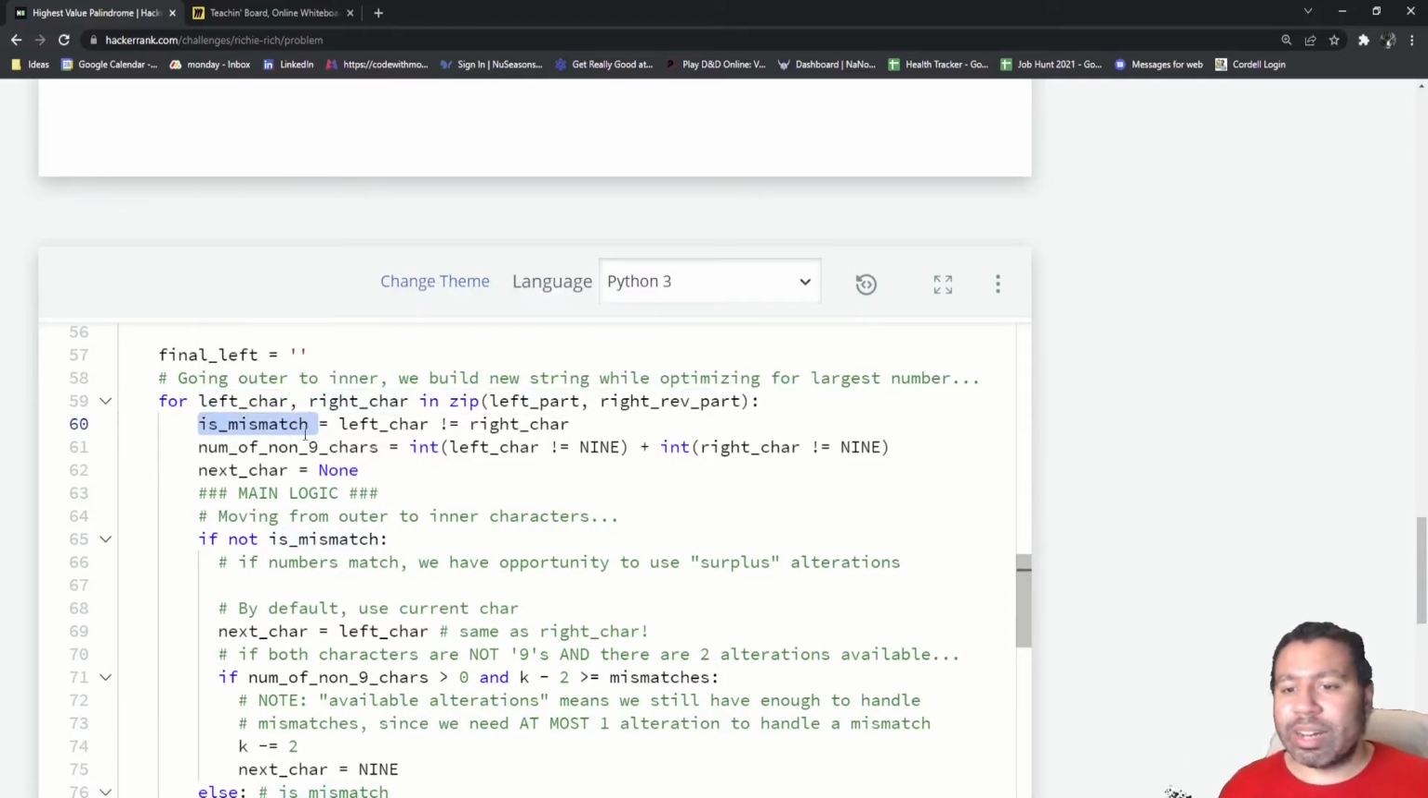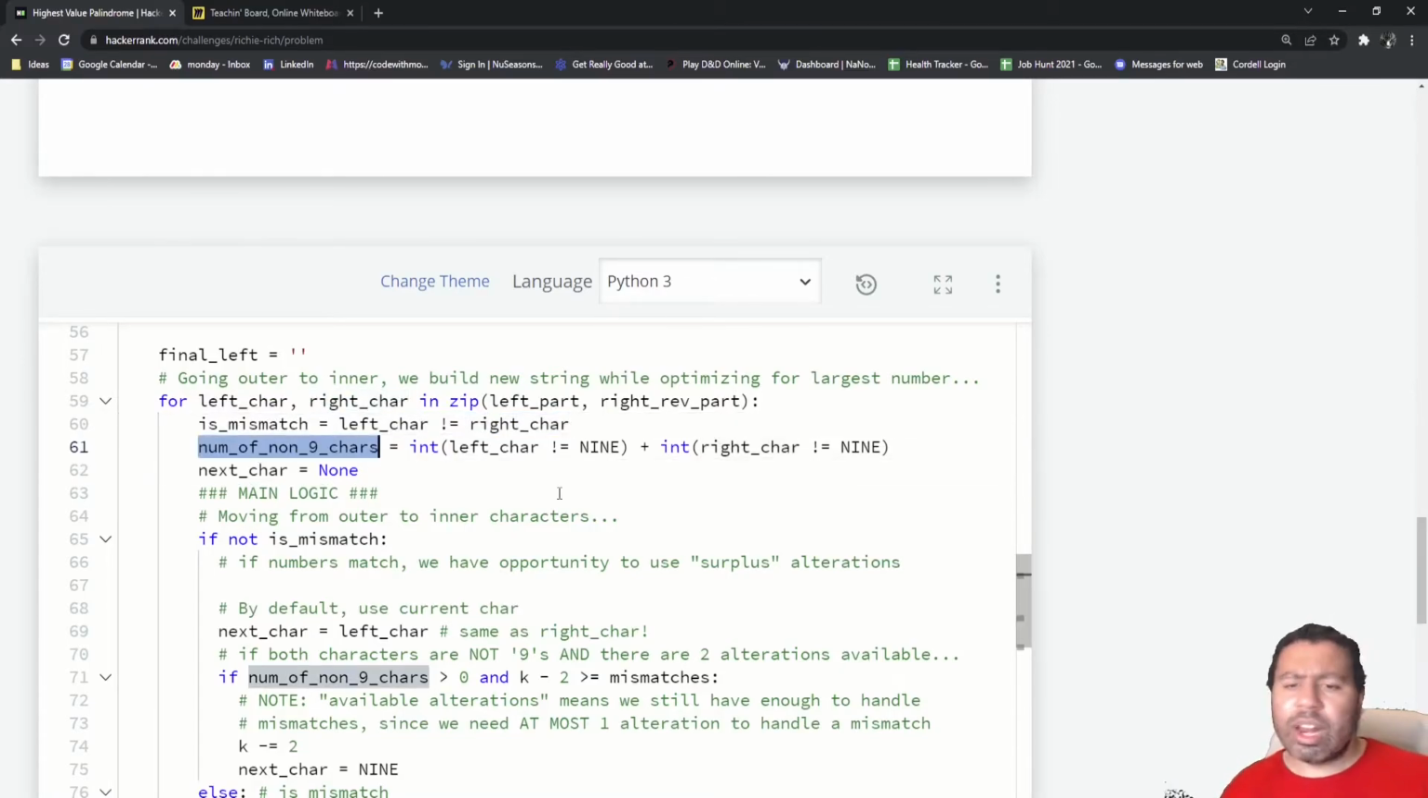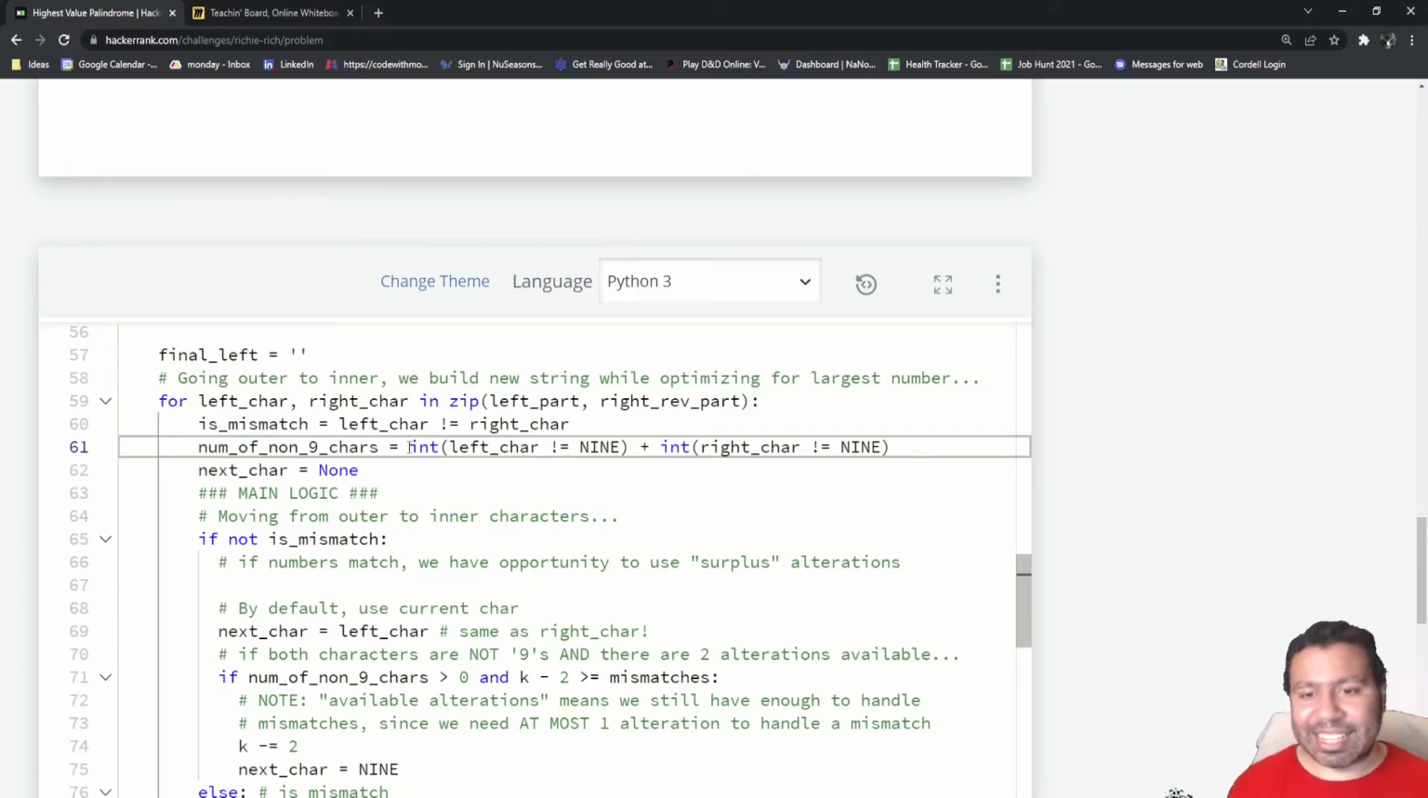We'll have a Boolean here, is_mismatch. It just returns true if the values are not the same. If they are the same, then it's not a mismatch. Then I want to do something where I'm basically counting the number of non-9 characters. I know that the wording is a little kind of odd here, but basically, if there is a 9 already in place, I don't want to have to deal with it because it's already the thing I want. We want all the 9s, right? So what I want is how many things are not 9. That's the idea. And between the left and right character, if there's 1 or 2 or 0, that's worth considering.